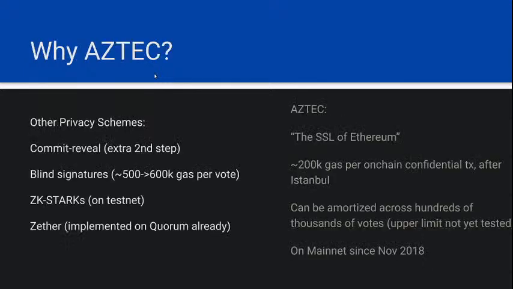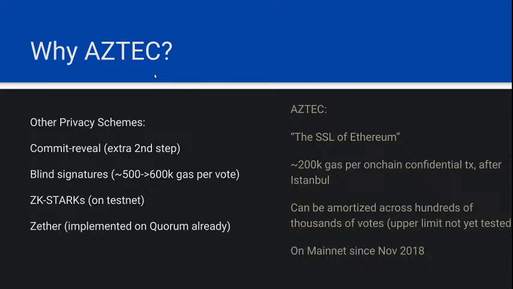For MakerDAO, which is one of the longest running DAOs and the one that governs the largest store of value, which is the DAI stablecoin token, it's extremely important. Every week, an executive poll with various measures is voted on. And if you hold the governance token MKR, you lock it up in a contract, and then you're able to determine whether these new parameters take effect or not. And currently it is in the open, so you can tell which address votes for what.